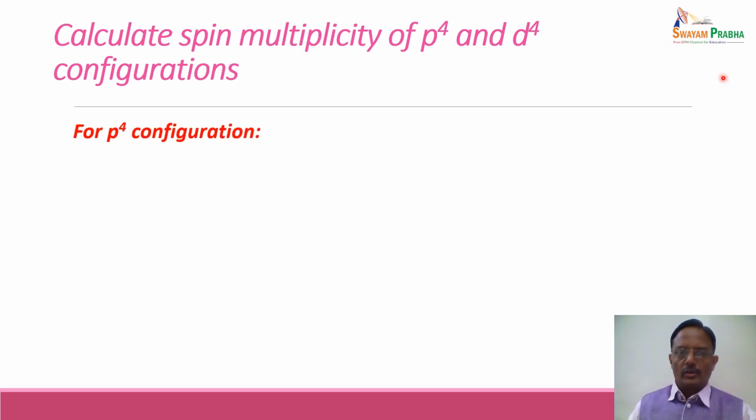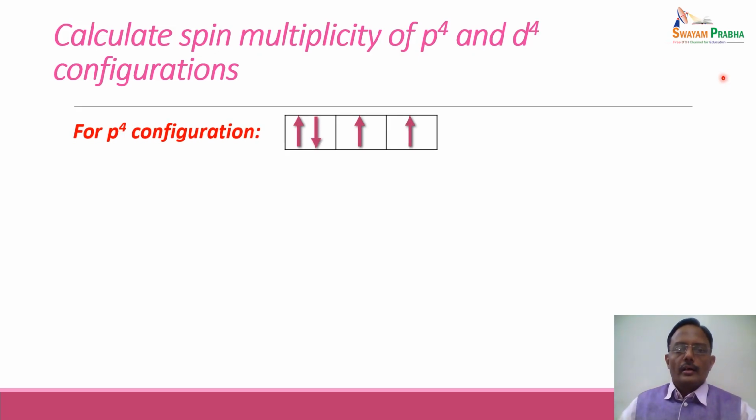For p4 configuration, the electron distribution according to Hund's rule of maximum multiplicity is, the first electron goes to the first orbital, second orbital, then the third orbital, and then the pairing will take place in the first orbital. So for this, the total spin quantum number will be, plus 1 by 2 and minus 1 by 2 will get cancelled, so only 1 by 2 plus 1 by 2.